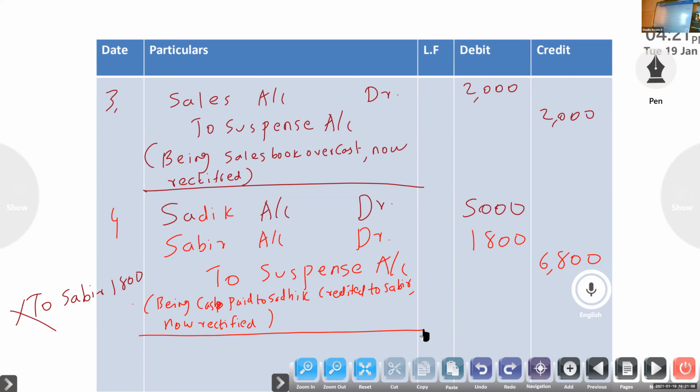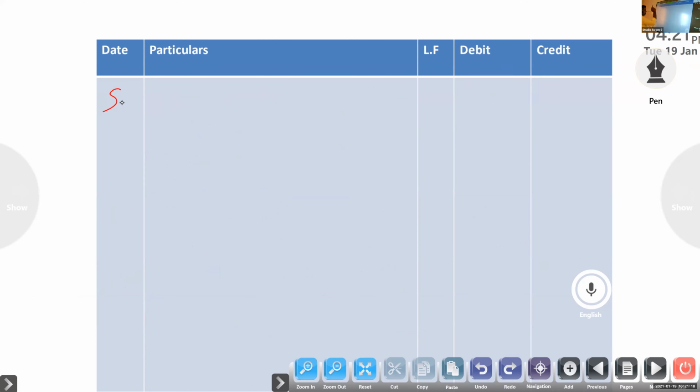So what will be the entry? Purchase return book undercast. Suspense account to purchase return.